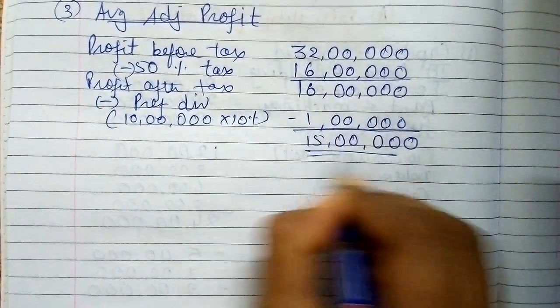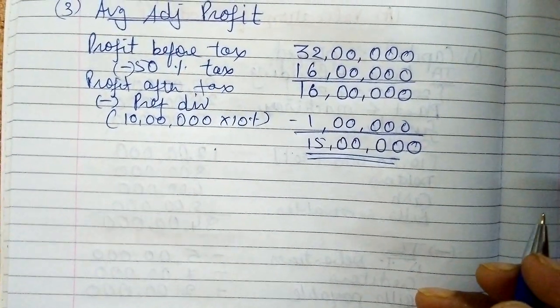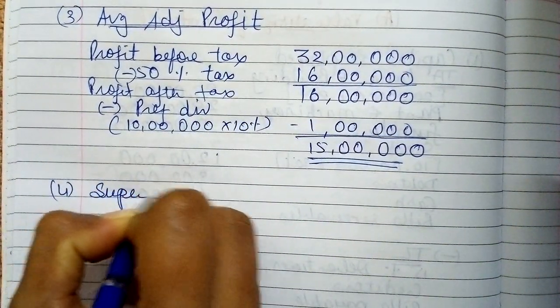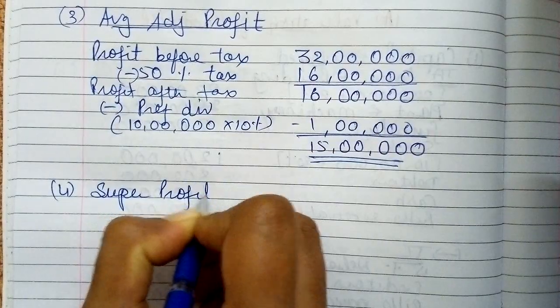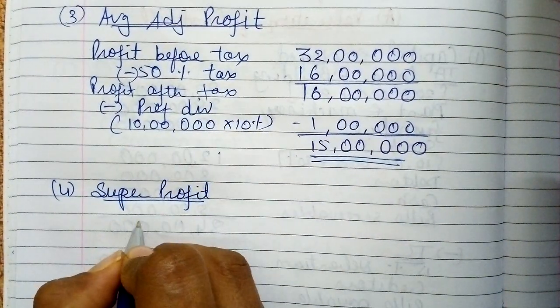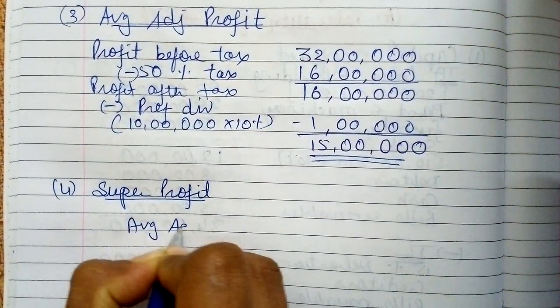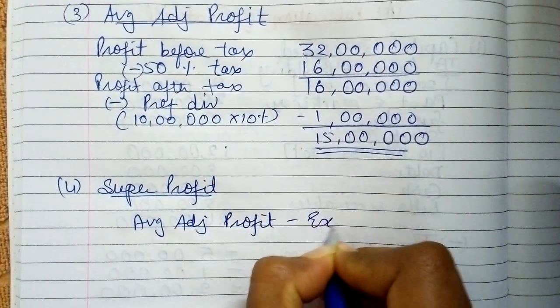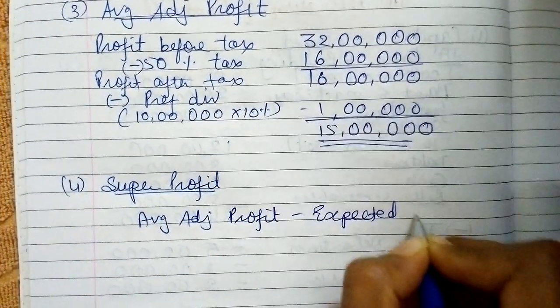So this will be the answer of average adjusted profit. Point number 4, super profit. Formula: average adjusted profit minus expected profit.